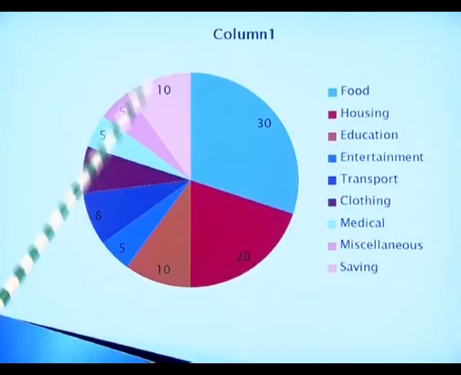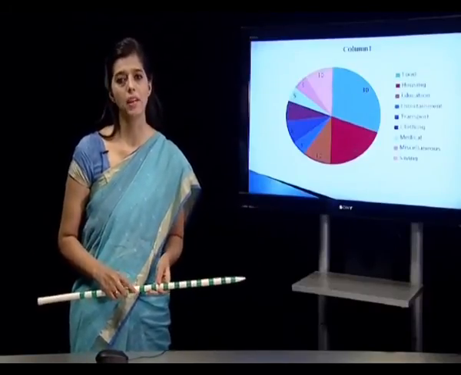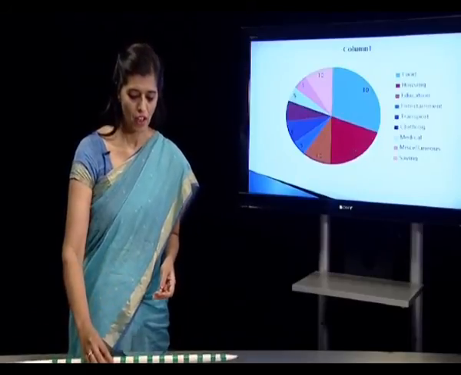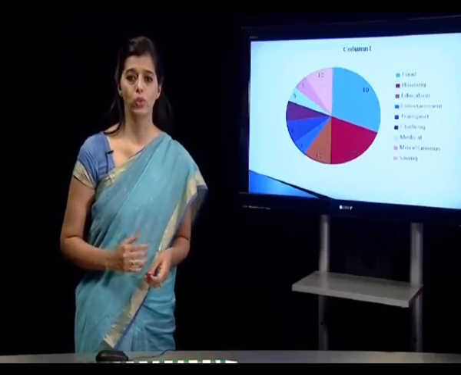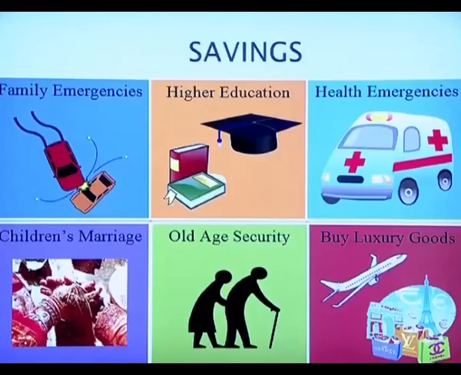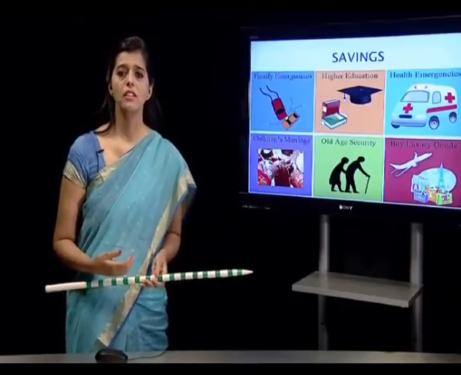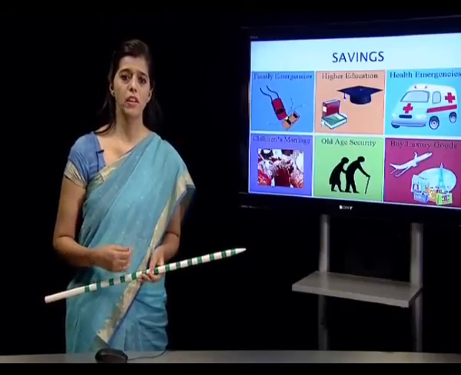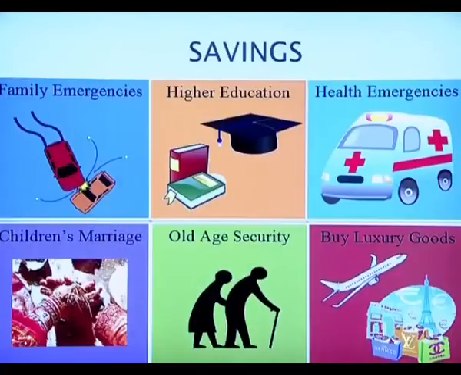And finally, saving. It is compulsory and it should be done that 10% of our family income must be saved, so that we are secure in the future. Now, different ways of saving are saving in banks, saving in investments, saving as fixed deposits, saving maybe in some kind of jewelry, maybe investing in a property. We have different methods. And why are we saving?